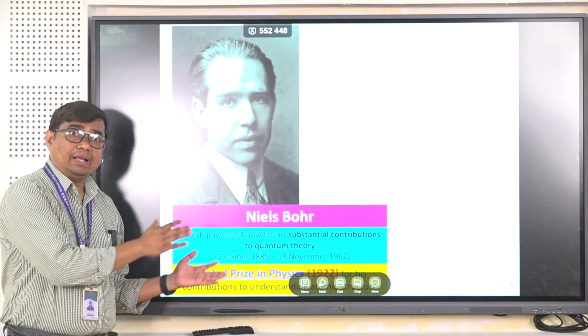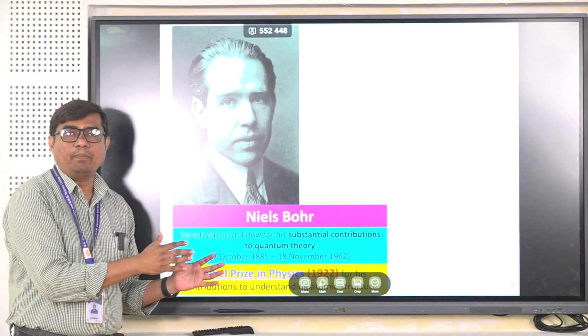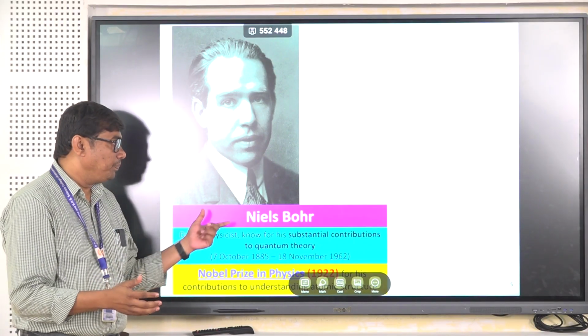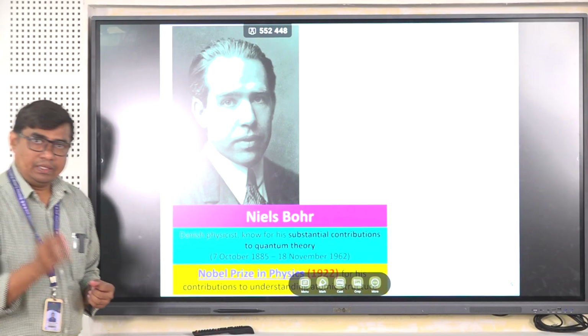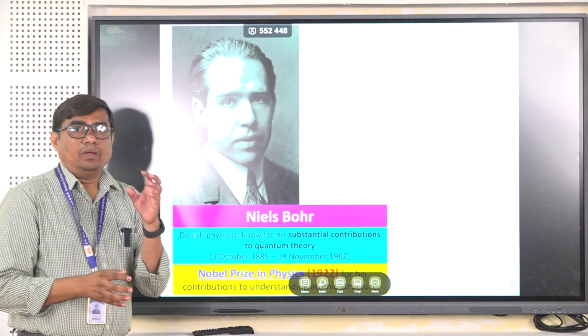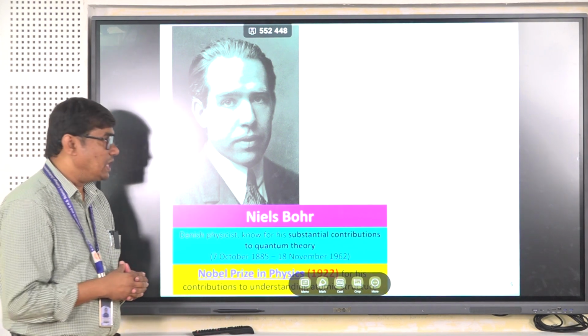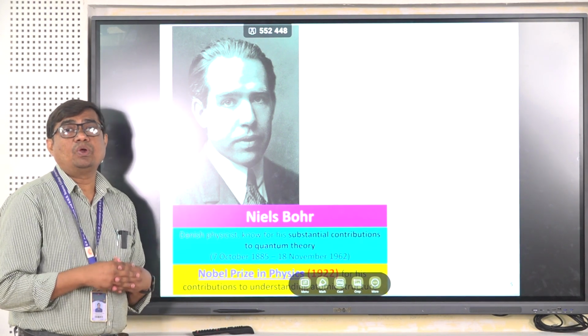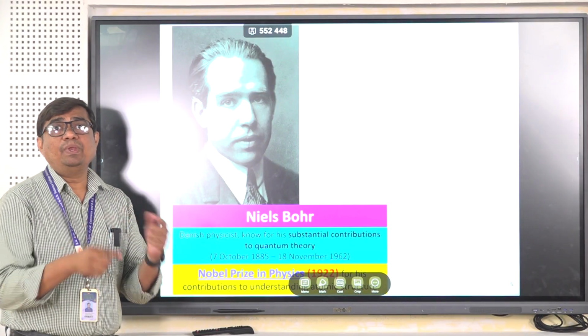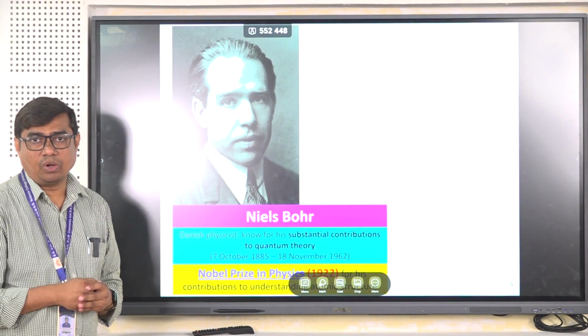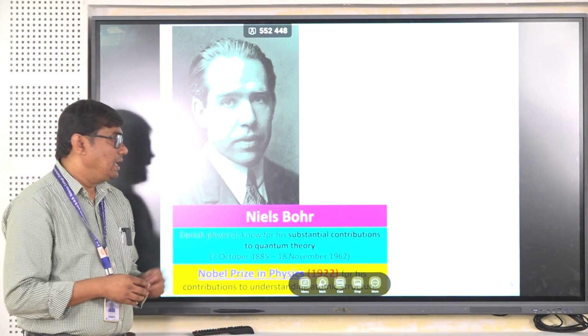So from classical to quantum, that is, the study from macro to micro, he said that yes, the whole mass of the atom is concentrated inside the nucleus, which is a positively charged sphere, but the electrons do not move randomly around the nucleus in a circular orbit, they have specific orbits.